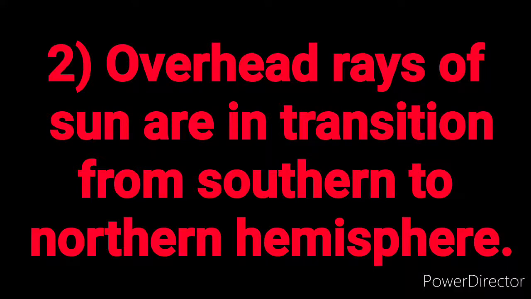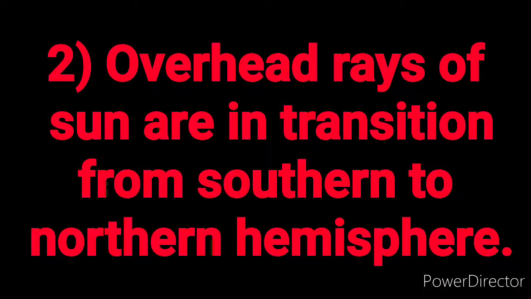Students, in the autumnal equinox, the transition is from the northern to the southern hemisphere, whereas in the vernal equinox, the overhead rays of the sun are in transition from the southern to the northern hemisphere, and they are once again directly on the equator.